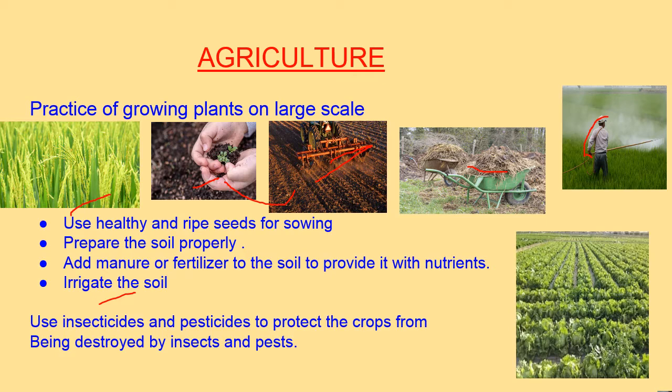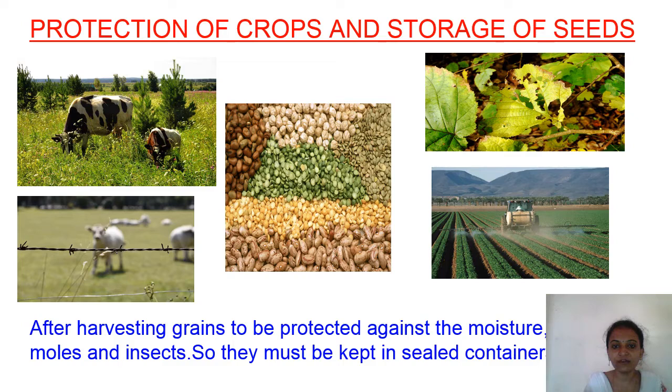Next, use insecticides and pesticides to protect the crops from being destroyed by insects and pests. And the next one, protection of crops and storage of seeds. See the picture of animals here. The animal is destroying the crops by eating the grass, everything.